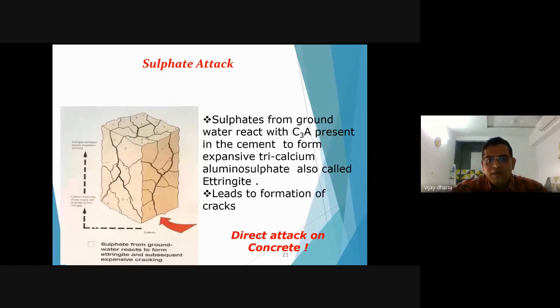So what happens is, if sulfate is present in the ground, the sulfate from the ground reacts with the water and the C3A of the cement, and it forms expansive tricalcium aluminosulfate, which is called ettringite. And this leads to the formation of cracks, such kinds of cracks due to sulfate attacks.